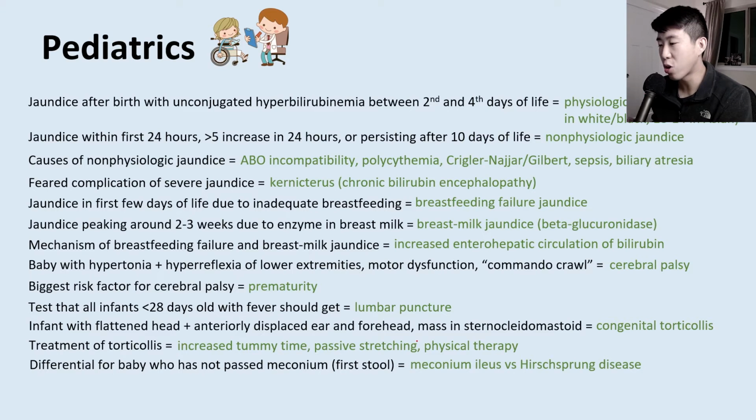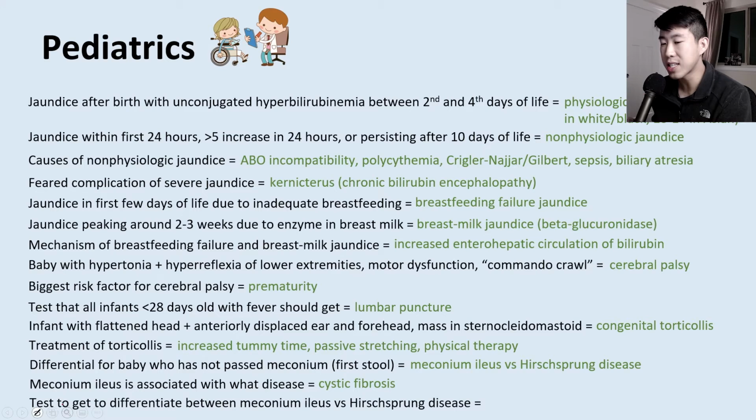This is going to be meconium ileus versus Hirschsprung disease. Meconium ileus is important to know because it's associated with a very specific disease, and that's going to be cystic fibrosis. And then what is a test that you can get to differentiate between meconium ileus and Hirschsprung disease? That's going to be a contrast enema.